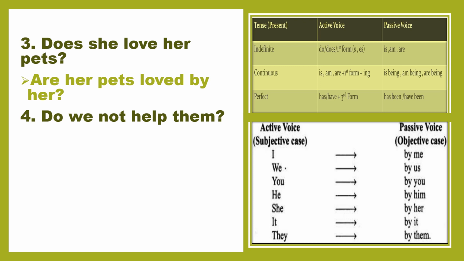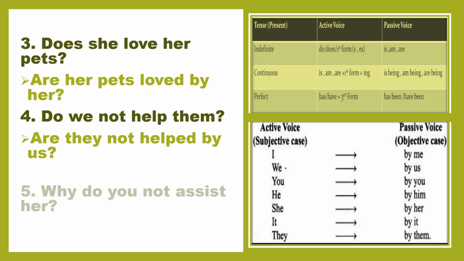Then: Do we not help them? Do is showing that it is in present indefinite tense, and the object here is them, and we have to use the subjective case of them, that is they, and they are more than one, so we have to write are here. Are they not? The third form of verb of help is helped, then by, and the objective case of we is us. Question mark. Are they not helped by us?